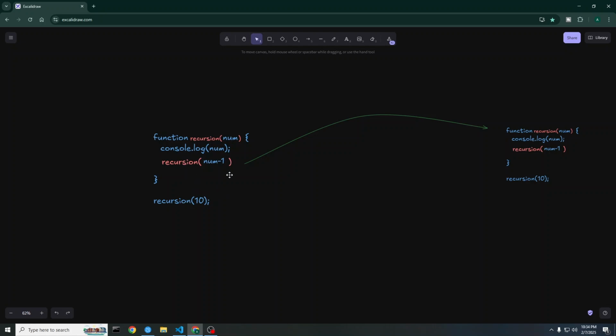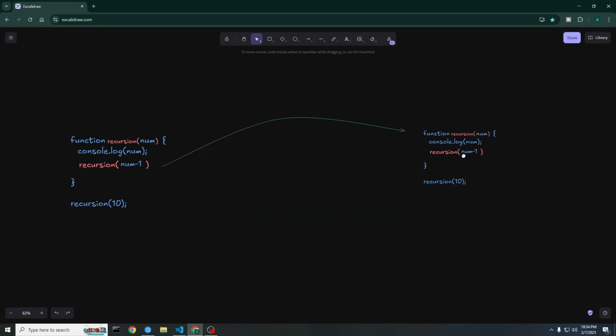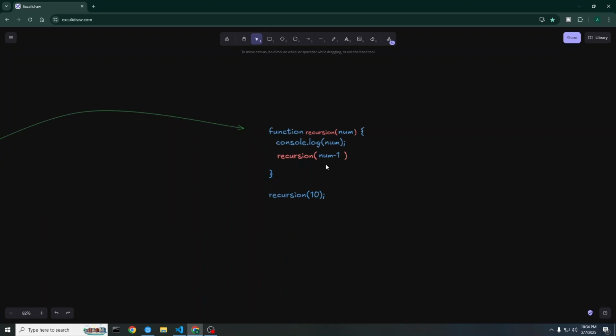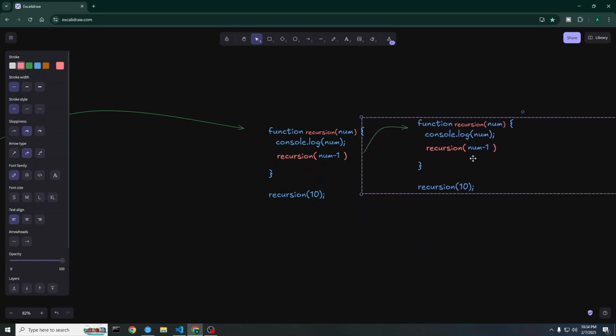This is waiting in the stack, and in line number 2 it is calling itself again, and when the inner function comes to line number 2, it's again calling itself. Now this function is waiting in the stack because of this line number 2, and again it's calling itself, and this waits in the stack because of this line.